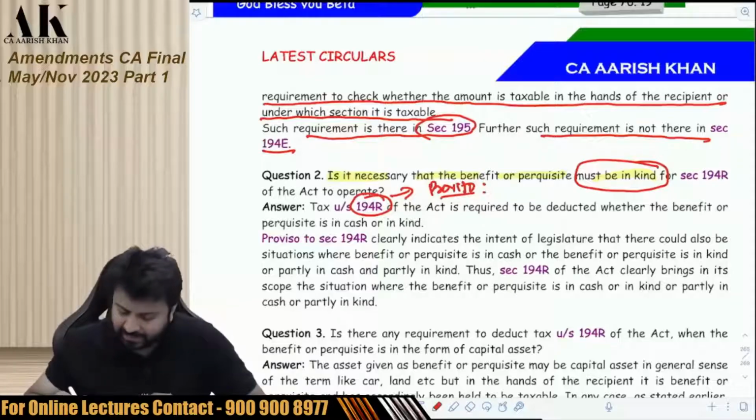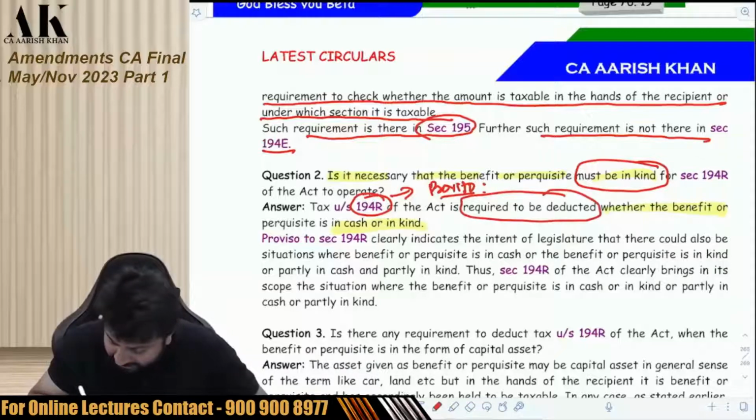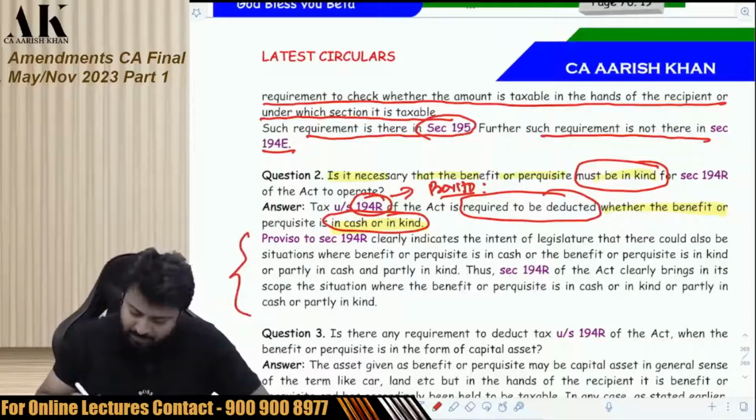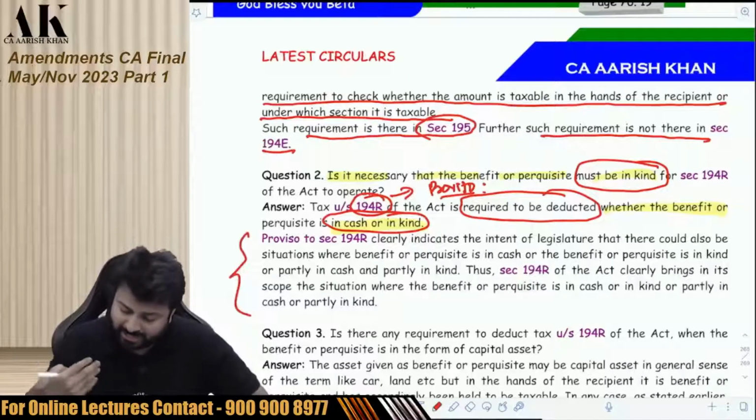Check. Tax under 194R of the Act is required to be deducted, whether the benefit is in cash or in kind. Okay, and this proviso tells you that you have to ensure that the other person has paid the tax. Okay, check.